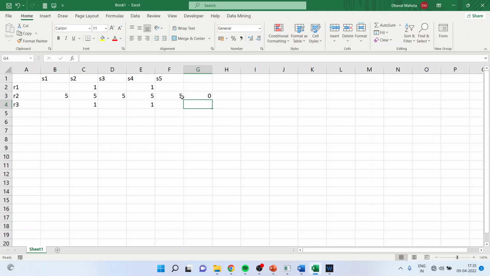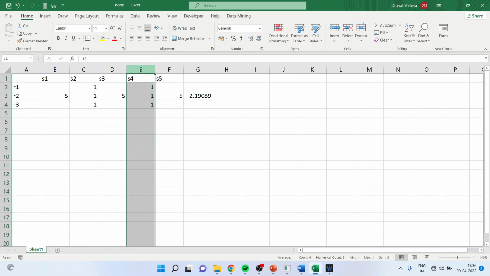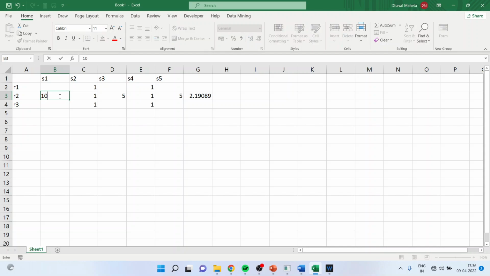This is one problem. The second type of problem can be that there must be some statements which are highly correlated with each other, like statements S2 and S4. Now, if S2 and S4 are highly correlated with each other, then in such circumstances also there will be lapses in the reliability and the validity, which we will have to understand. The third type of problem can be the problem of an outlier, that someone has ticked, or the data entered is 10.